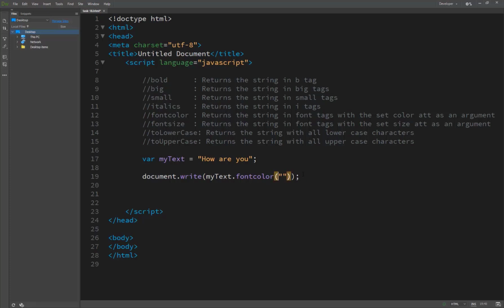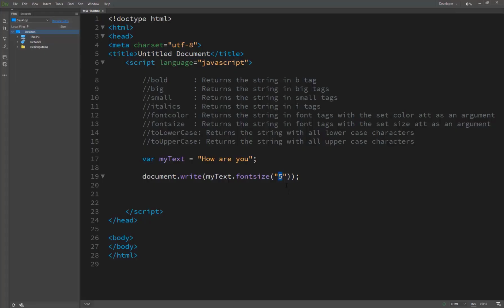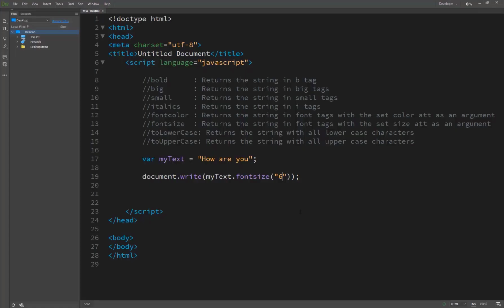So here is the same thing as color, font size. We write fontsize and put 5 here, and you see the results. Our text is larger than before, and now I'm passing 6, and you see it is even larger.